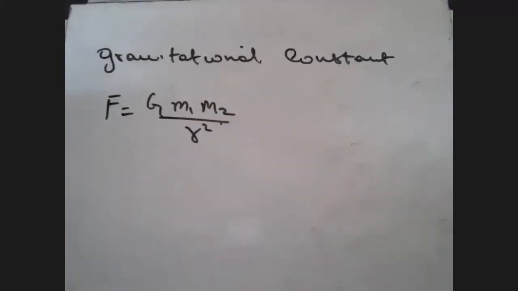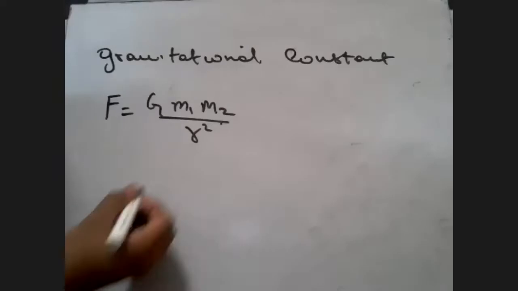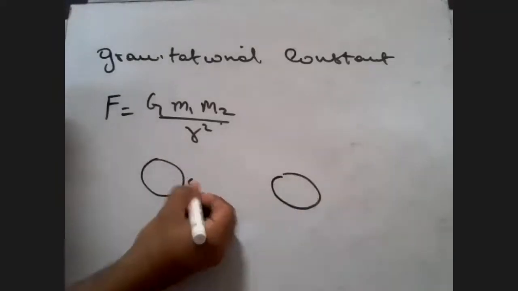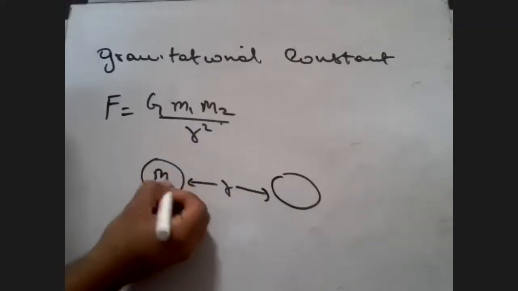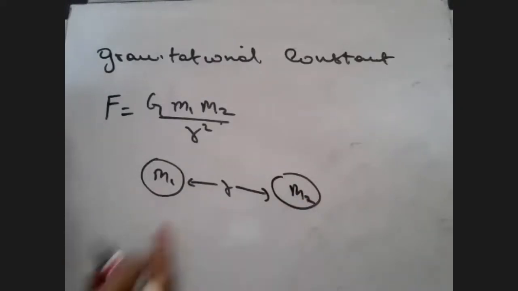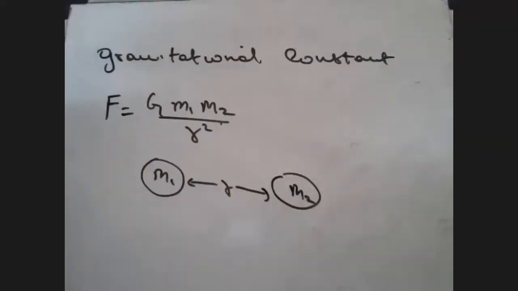This was a simple expression derived by Newton: when there are two masses at a distance of r, the force between the two objects due to gravity, a concept which will be coming very soon, is proportional to both the masses and inversely proportional to the square of the distance between them.